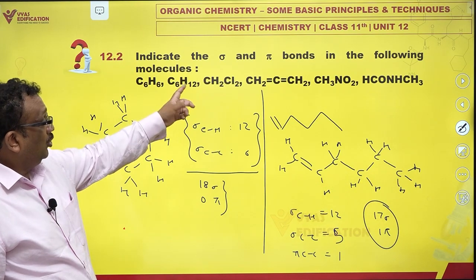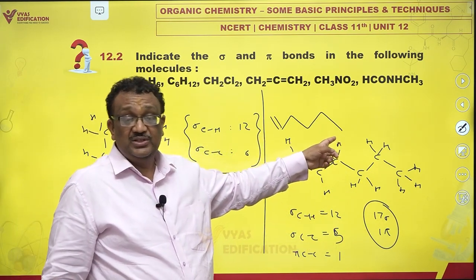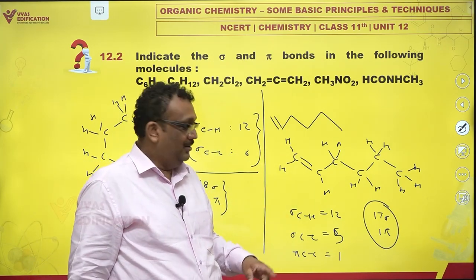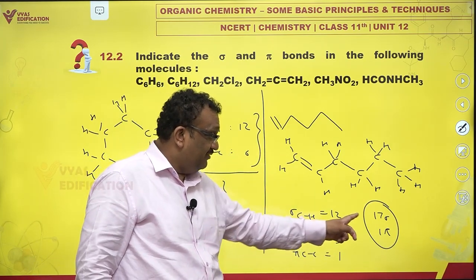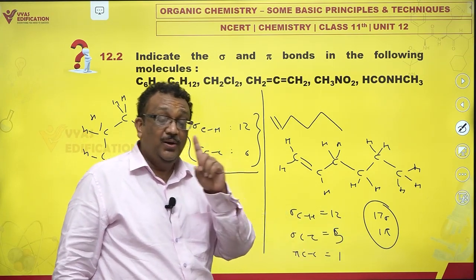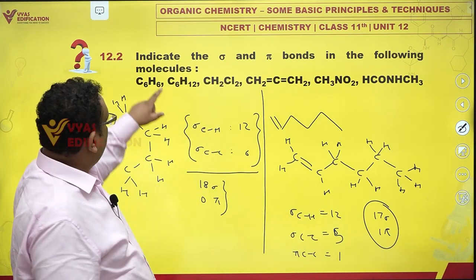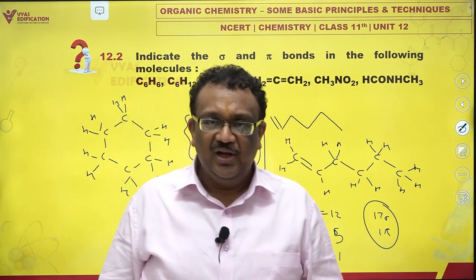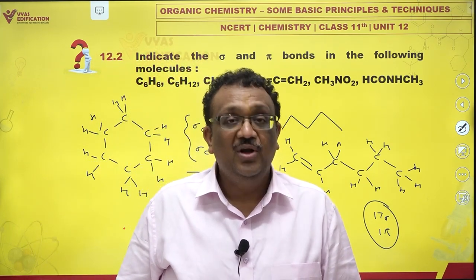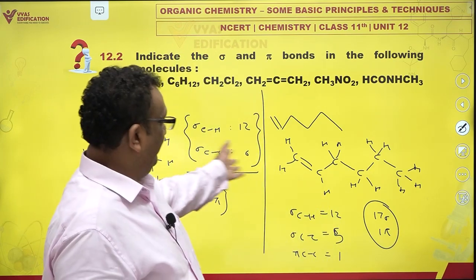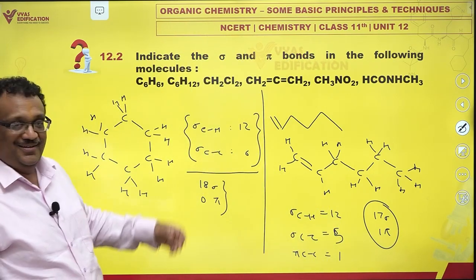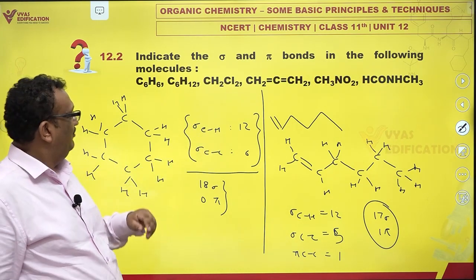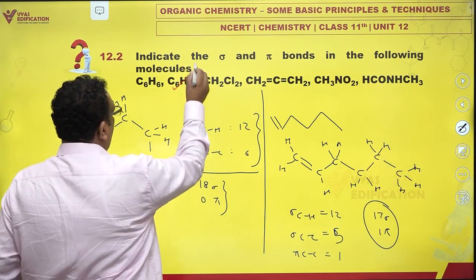Yes. You could also draw hexene, like this. This has 17 sigma and 1 pi bond. Which one are they asking? They have not specified. They printed a question and ran away without worrying that it could have more than one answer. But yes, it very much can, as you can see. Which is correct? Both are correct. Any one is fine, good enough. This is the second molecule.